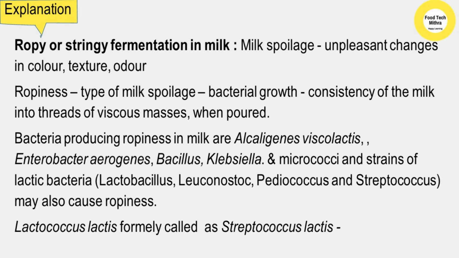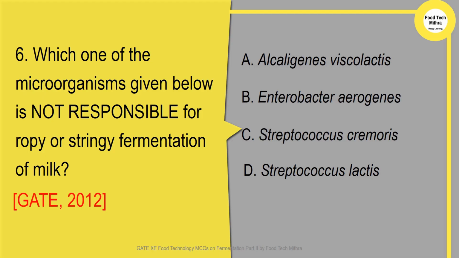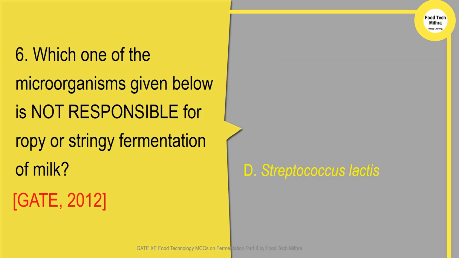Lactococcus lactis, formerly called Streptococcus lactis, is a gram-positive bacterium used extensively in the production of buttermilk and cheese. So we'll see the question once again. Which one of the following organisms given is not responsible for ropey or stringy fermentation of milk? So the answer is Streptococcus lactis.